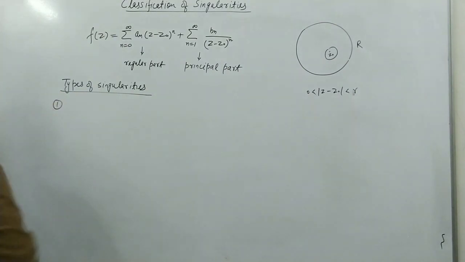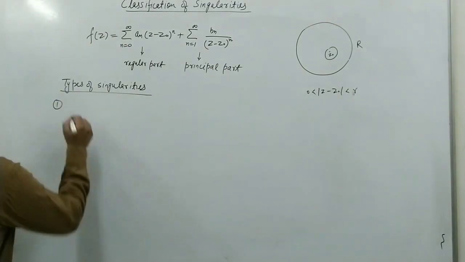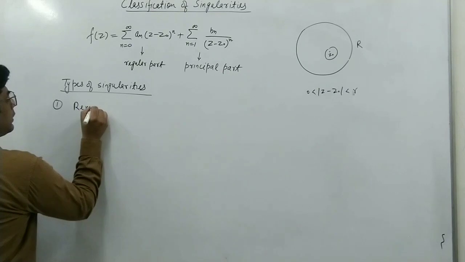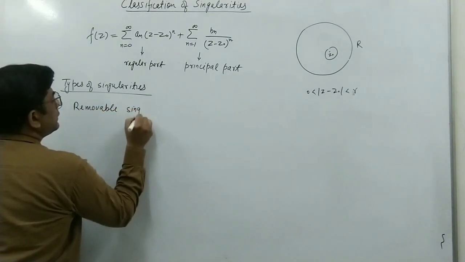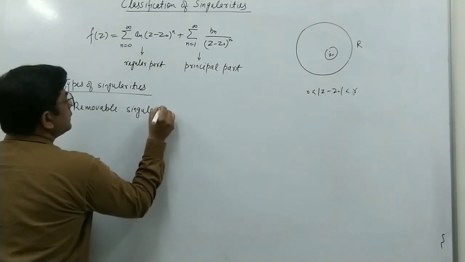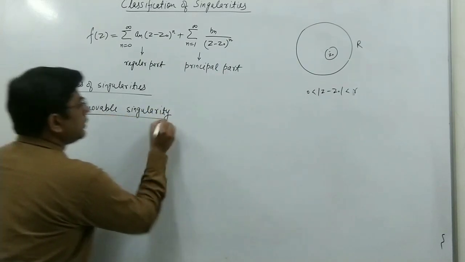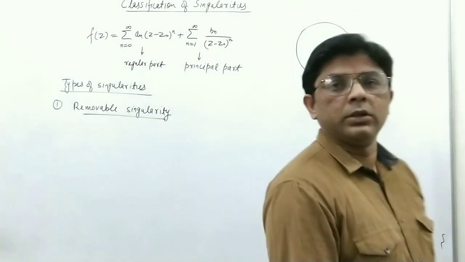So the first singularity is removable singularity, or removable singular point.